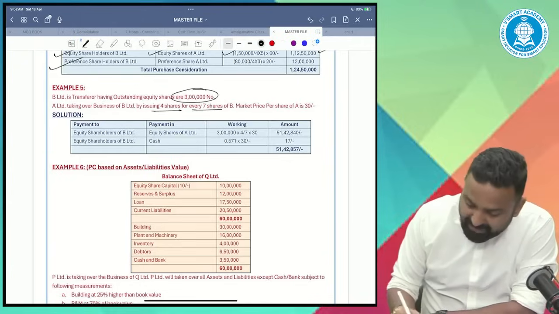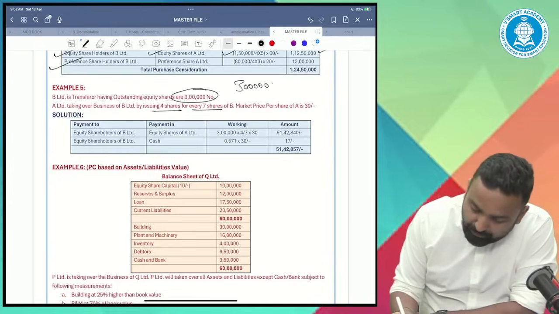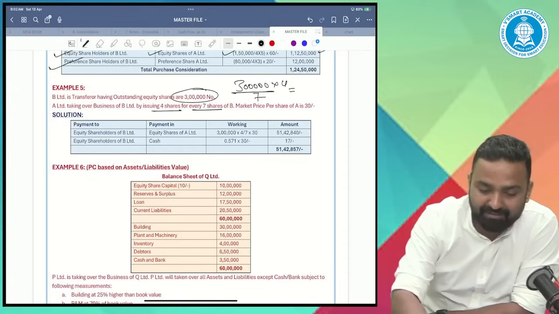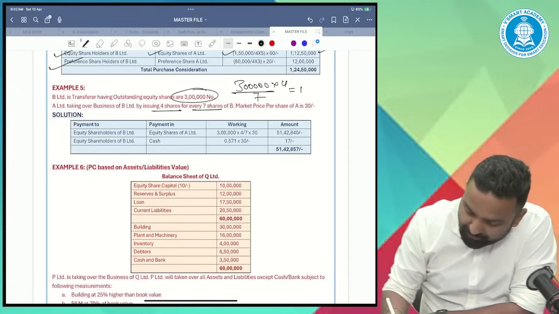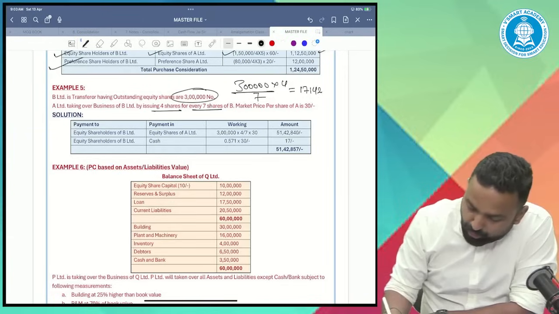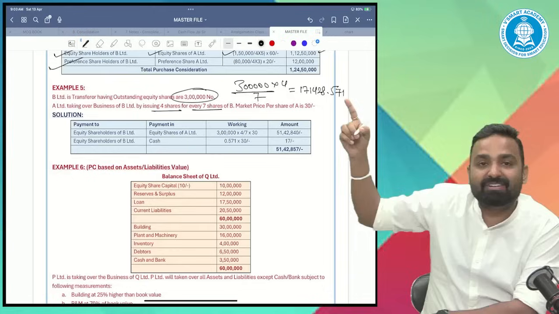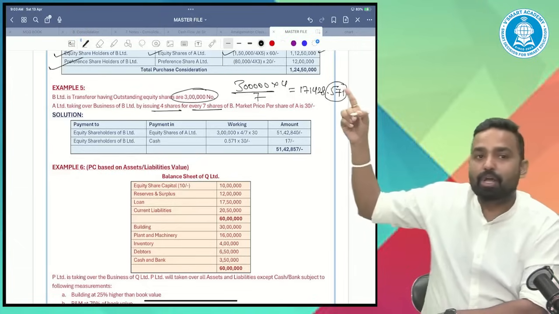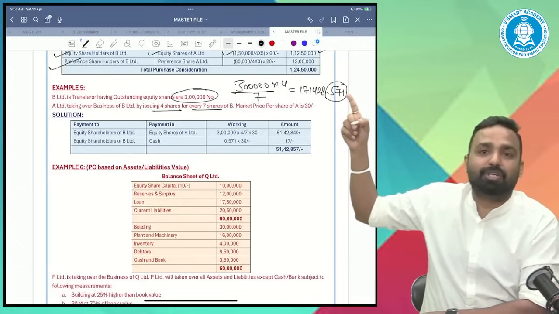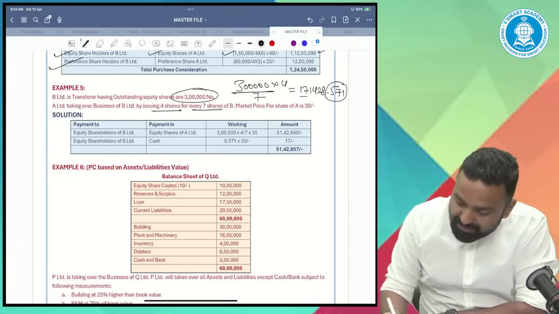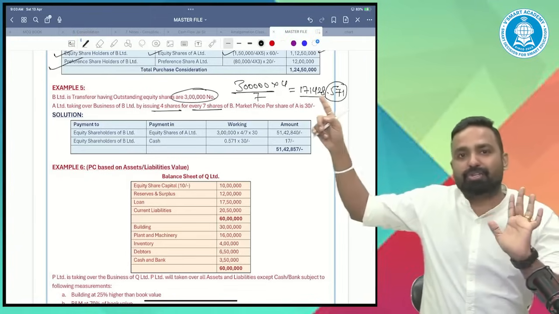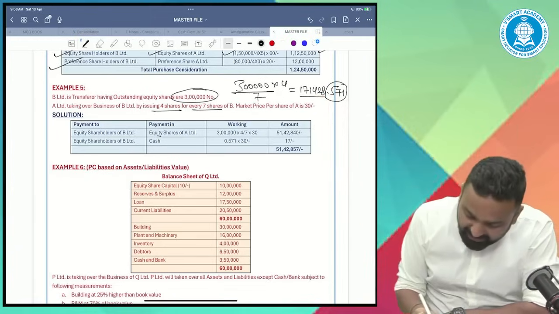Now, whenever I do 3 lakh divided by 7 into 4, there will be a fraction: 171,428.571. So 0.571 is the fractional amount, and I cannot issue shares in fraction. I will issue 171,428 number of shares only. For 0.571, I will give cash.